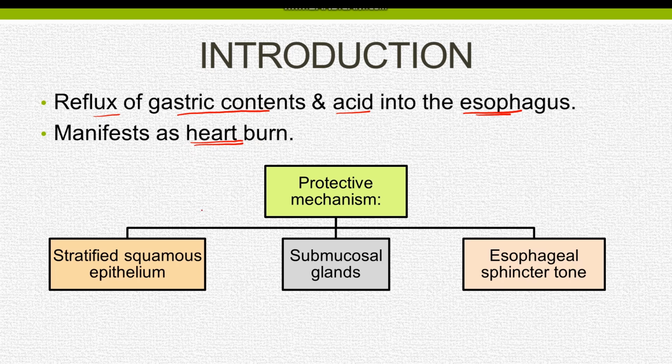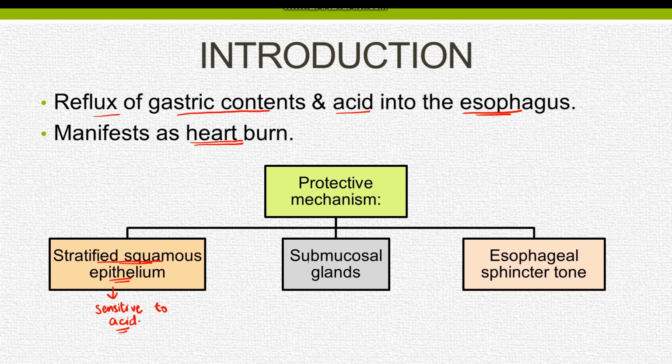The esophageal mucosa is stratified squamous epithelium. This stratified squamous epithelium is resistant to abrasions by the food, but it is sensitive to acid. It constitutes the first line of defense against esophageal damage.